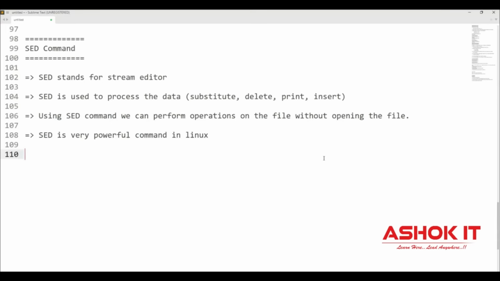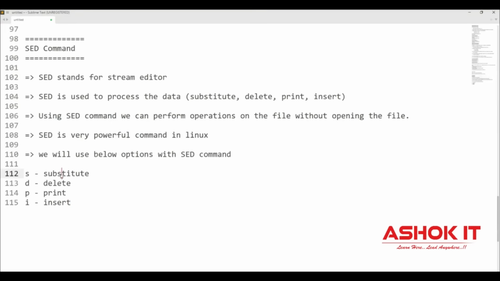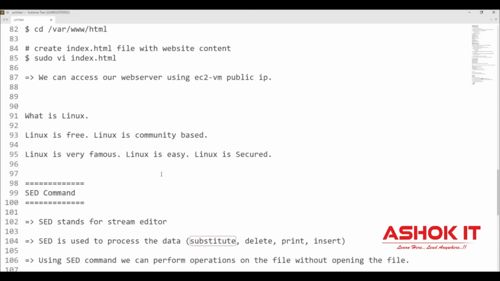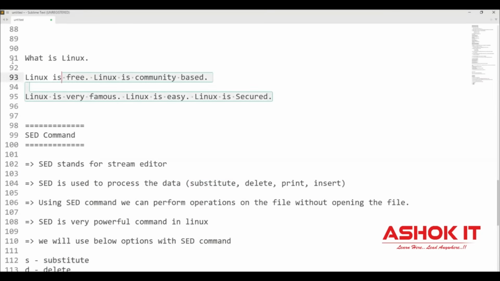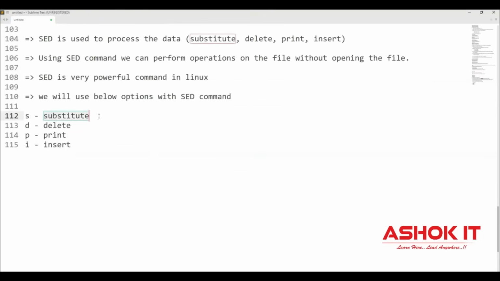What are the options that we can use with the sed command? We will use the below options. s means substitute. For example, I have a file with this data, and in this file we have the Linux keyword. I want to replace this keyword with another keyword. For that, we can use s. s means substitute. d means delete.